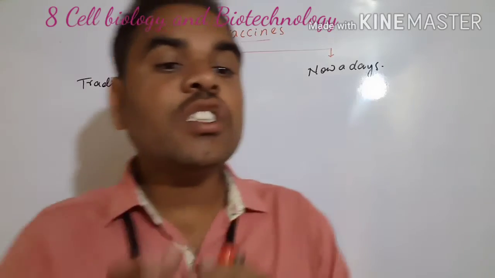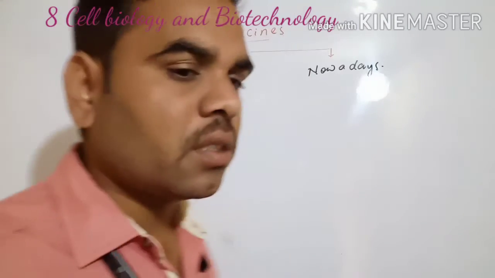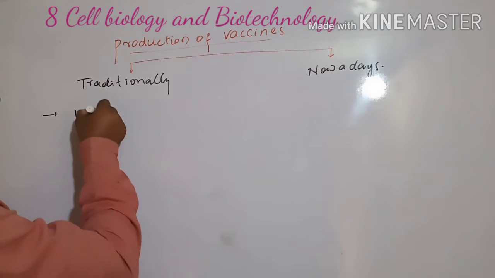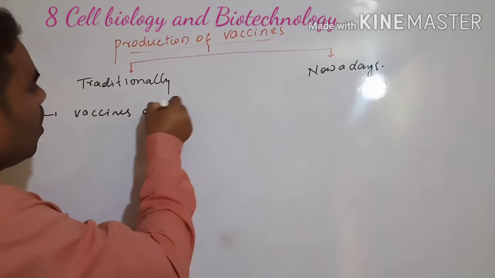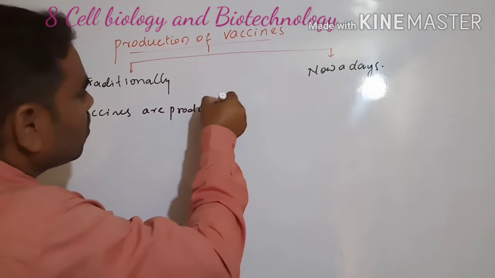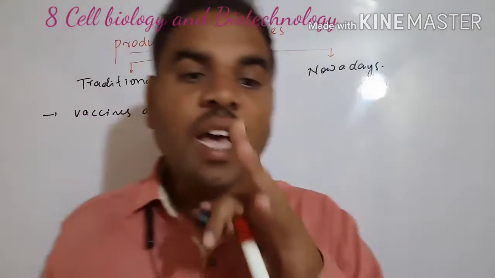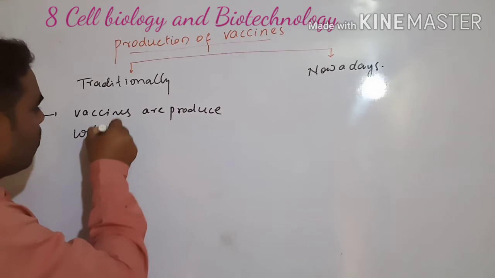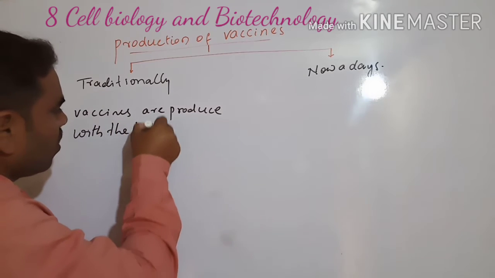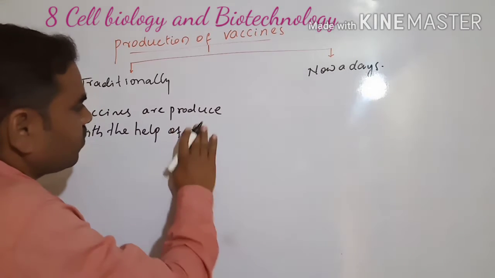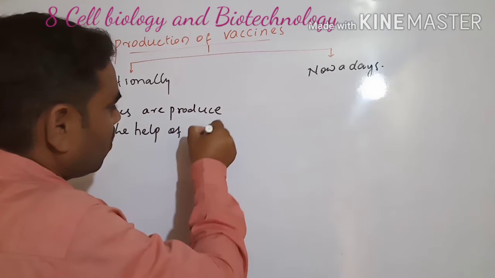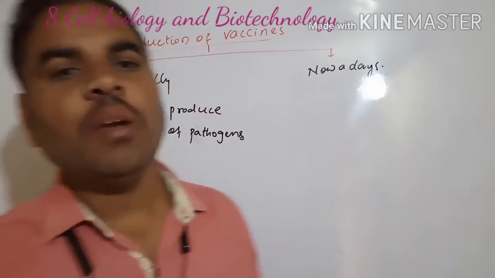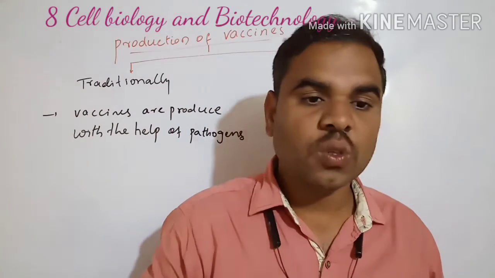Traditionally, vaccines are produced with the help of pathogens.